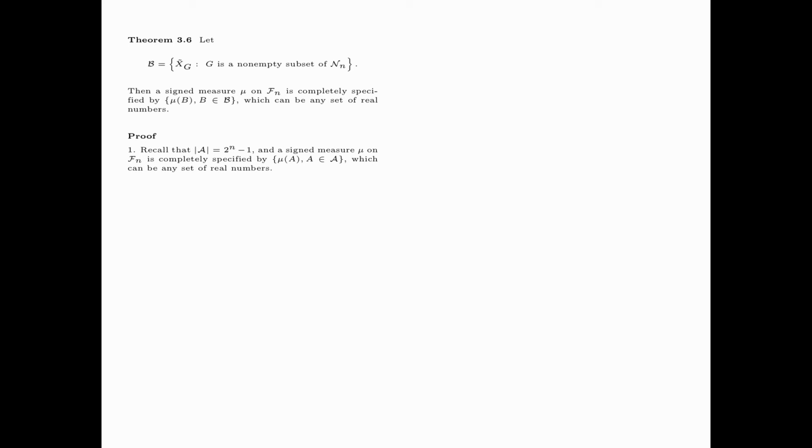First, recall that the number of non-empty atoms in Fn is equal to 2 to the power n minus 1, and a signed measure mu on Fn is completely specified by mu of A, A in script A. That is, we specify the value of mu on the non-empty atoms, and this set of numbers can be any set of real numbers.